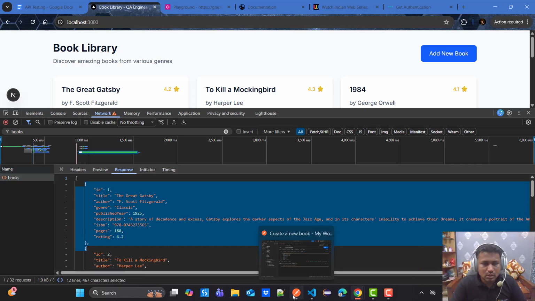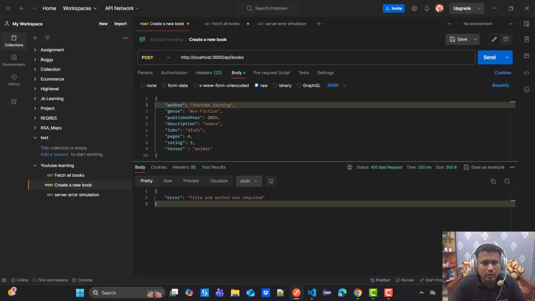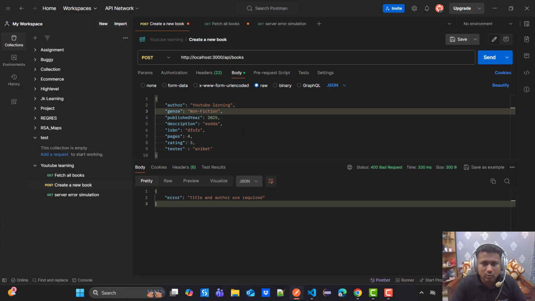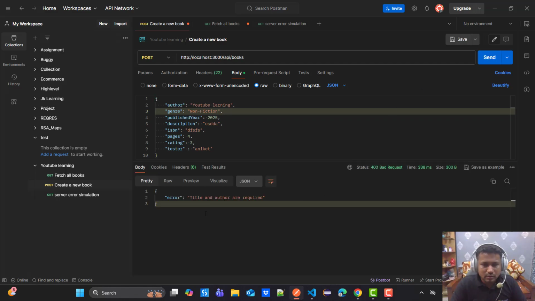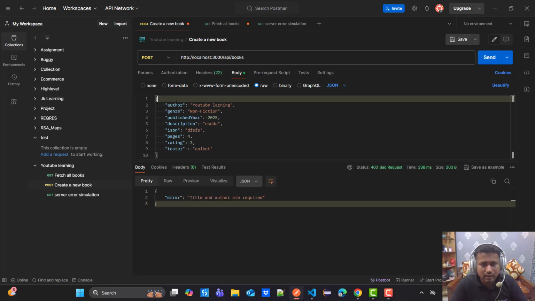Now comes the 201 response. Whenever we create something on the server, we get a 201 response. If I hit the endpoint /api/books with the request body, as you can see, title and authors are required.